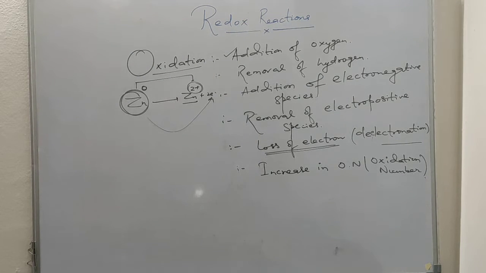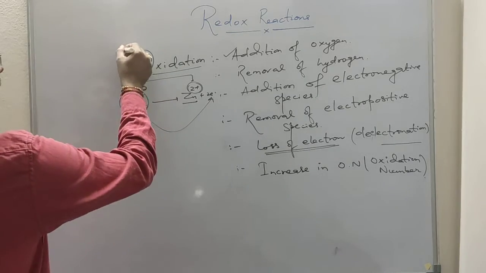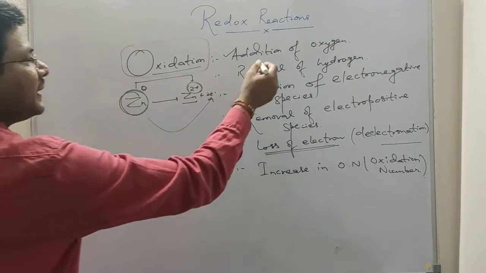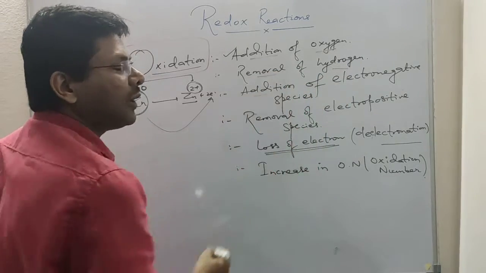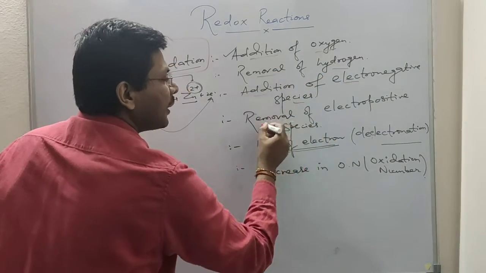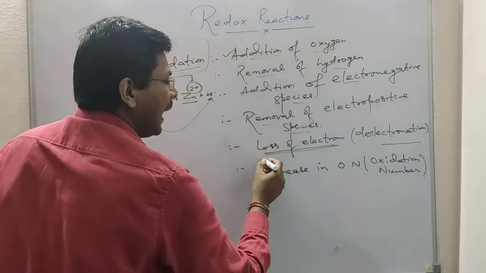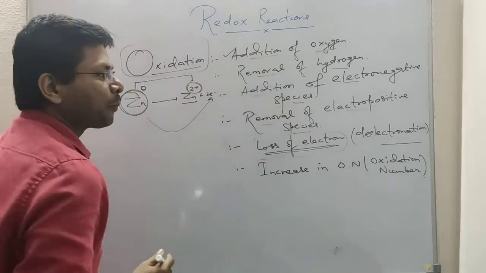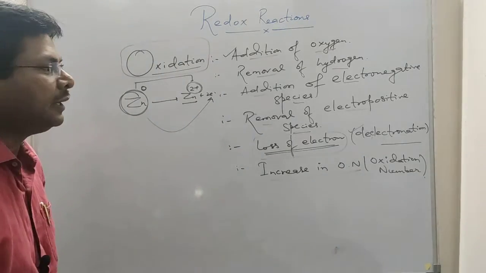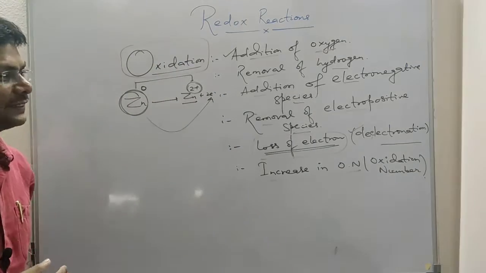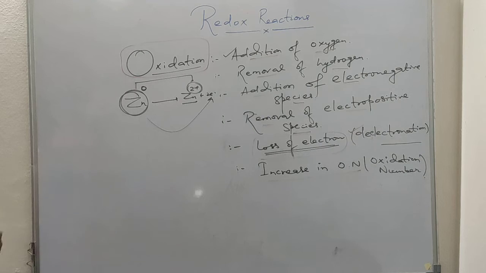So let's repeat the oxidation definition. So oxidation is the addition of oxygen, removal of hydrogen, addition of electronegative species, removal of electropositive species, and this is also loss of electron, de-electronation. And when increase in oxidation number happens, then it is called oxidation. So we will denote oxidation number by ON.